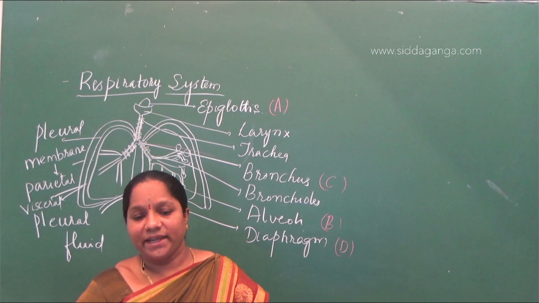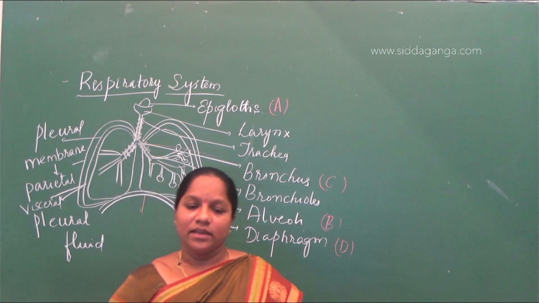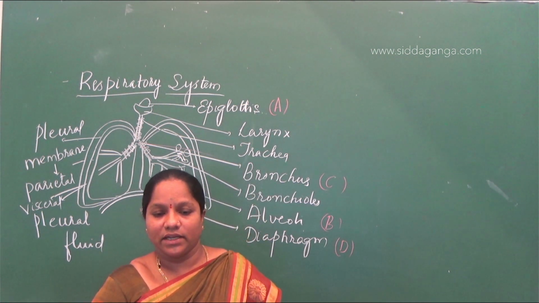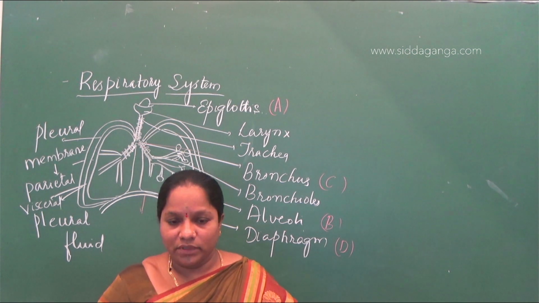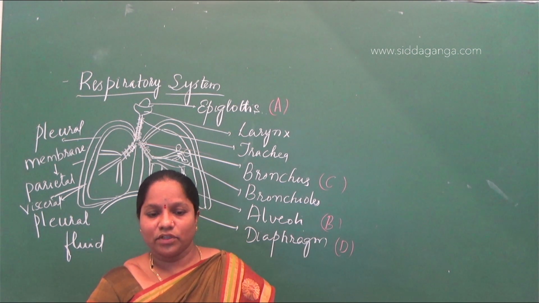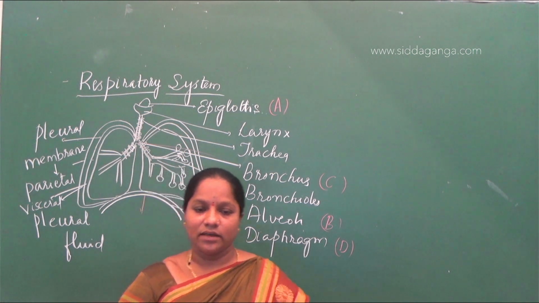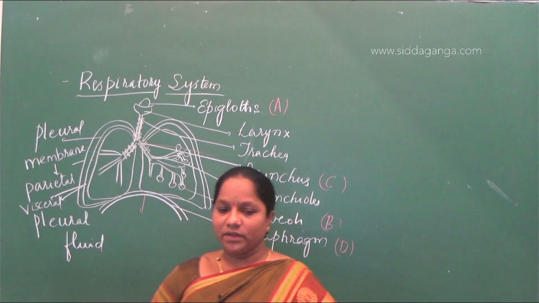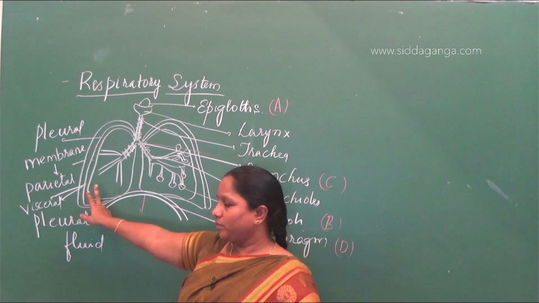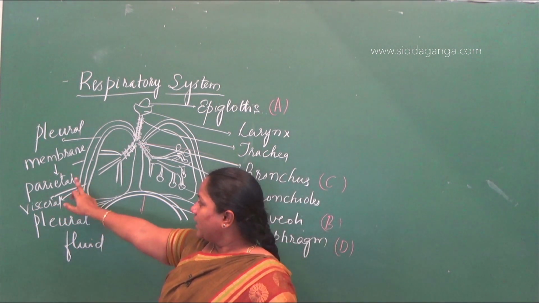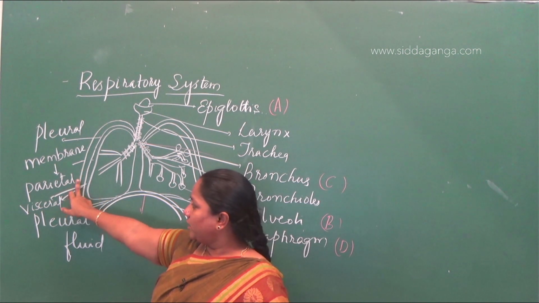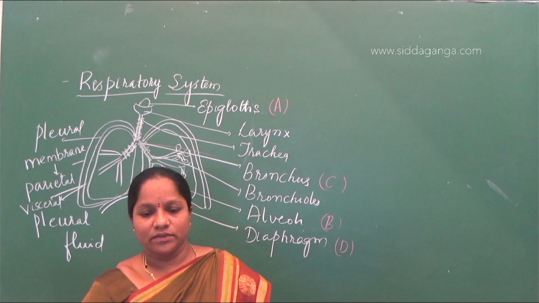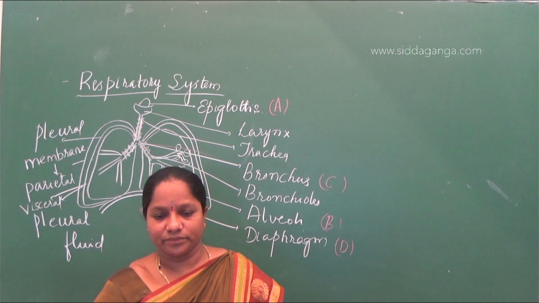Third one, peritoneum. What is peritoneum? It is a support or a covering of some of the organs like the stomach, intestine, and abdominal parts. So the fourth option, pleural membrane, is correct. Lungs are enclosed in pleural membrane, and between the two layers of the pleural membrane we have pleural fluid. The outer layer of pleural membrane is called parietal and the inner is called visceral. Okay, the answer is the fourth one. Next question.